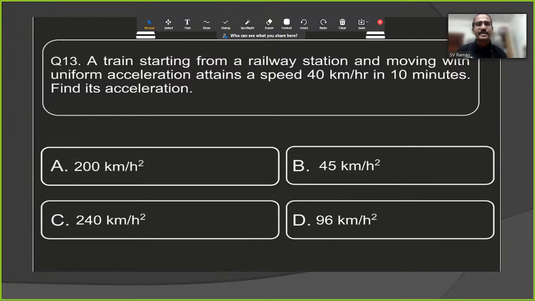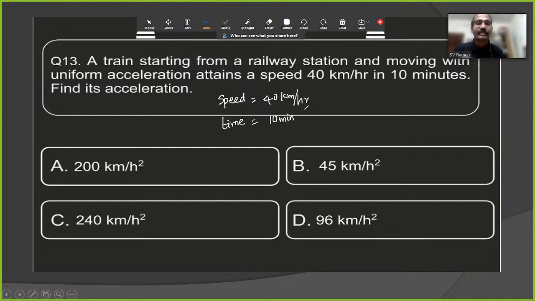So how to solve this? Again the same. What is uniform acceleration? Uniform acceleration and speed 40 km per hour. They have given speed is equal to 40 km per hour. So now the time they have given is 10 minutes.